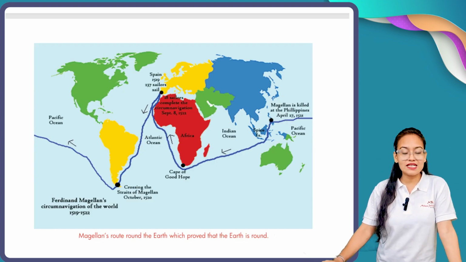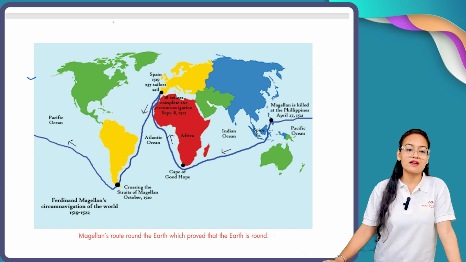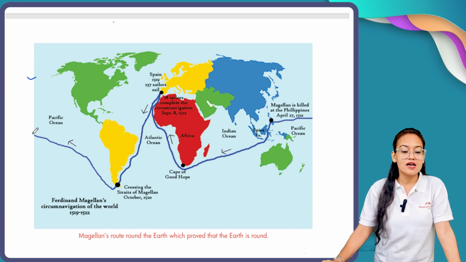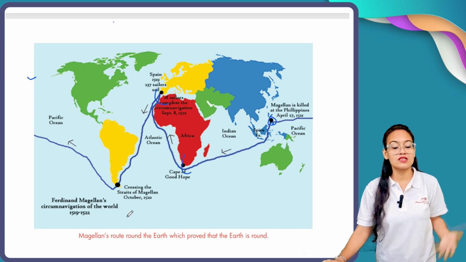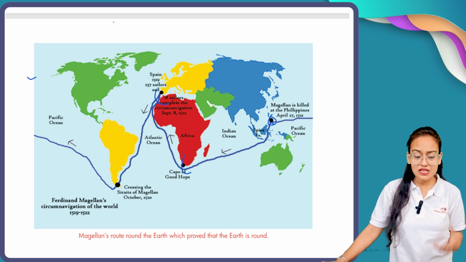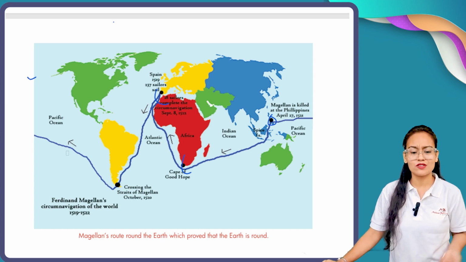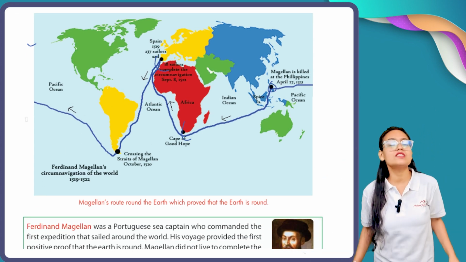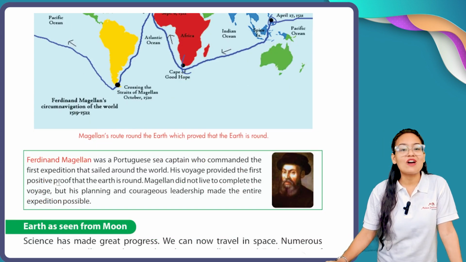Here you can see the world map, and this is Magellan's route, the route covered by Magellan with his sailors. See here, he started from this point in Spain, then he crossed the Strait of Magellan, then the Cape of Good Hope, and Magellan was killed in the Philippines. Later during his expedition, Magellan was killed by another group of people. So this is the whole concept behind Magellan's route. This is all about Ferdinand Magellan. You have to read this column.